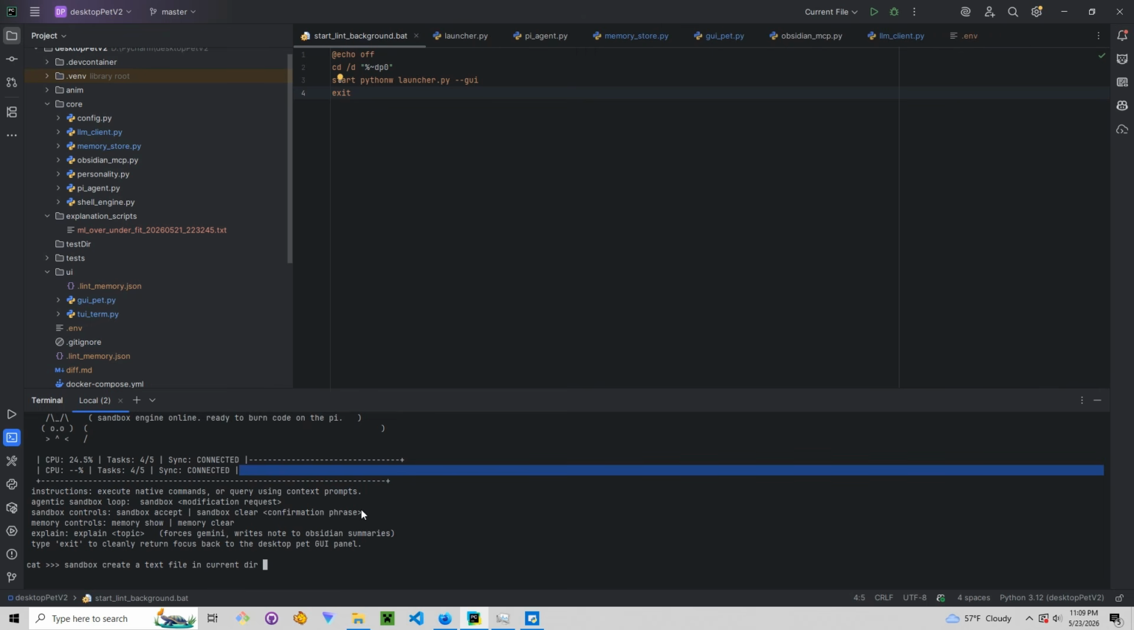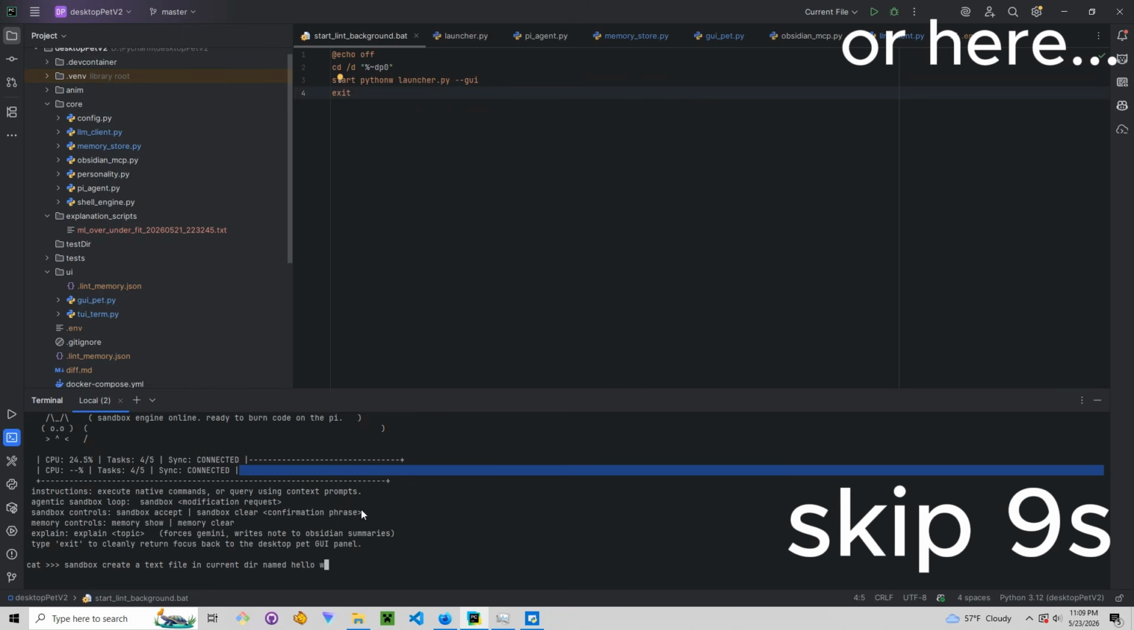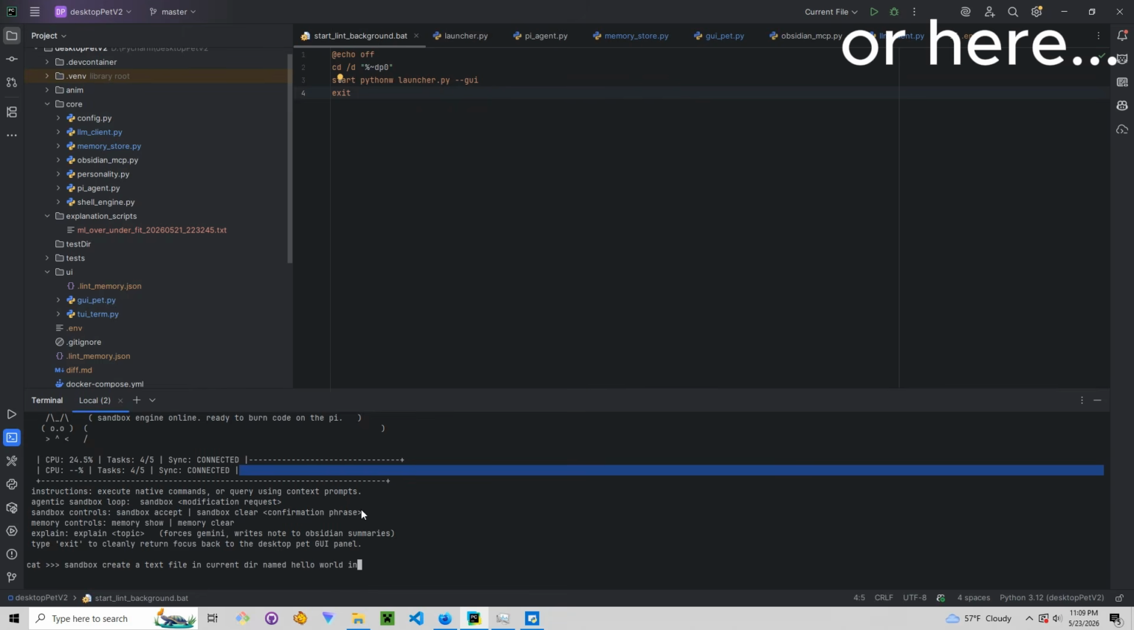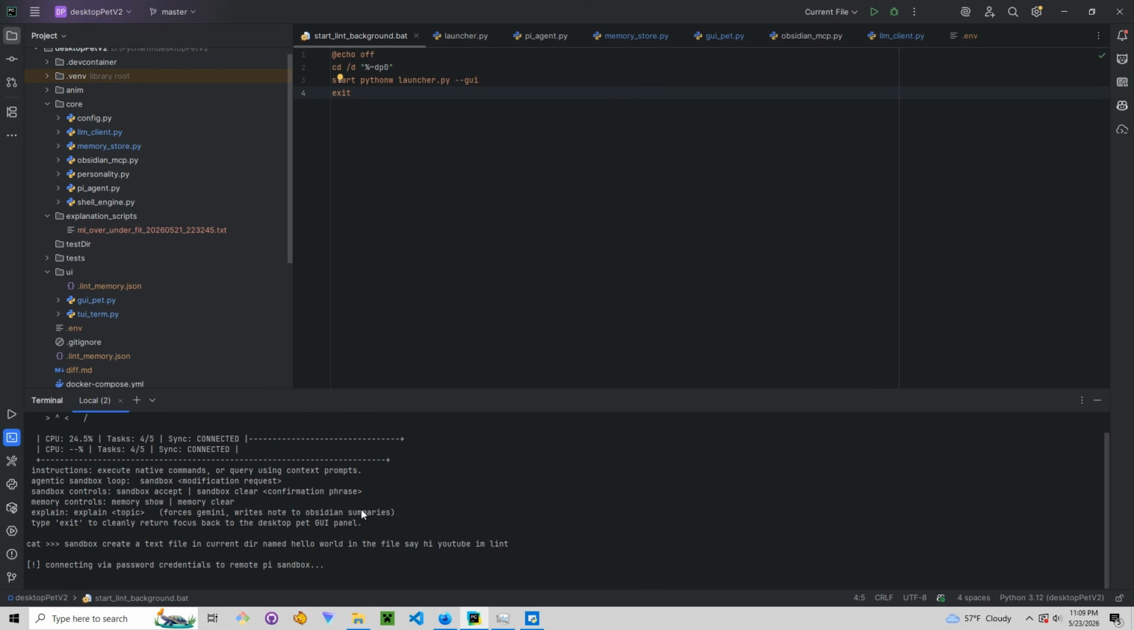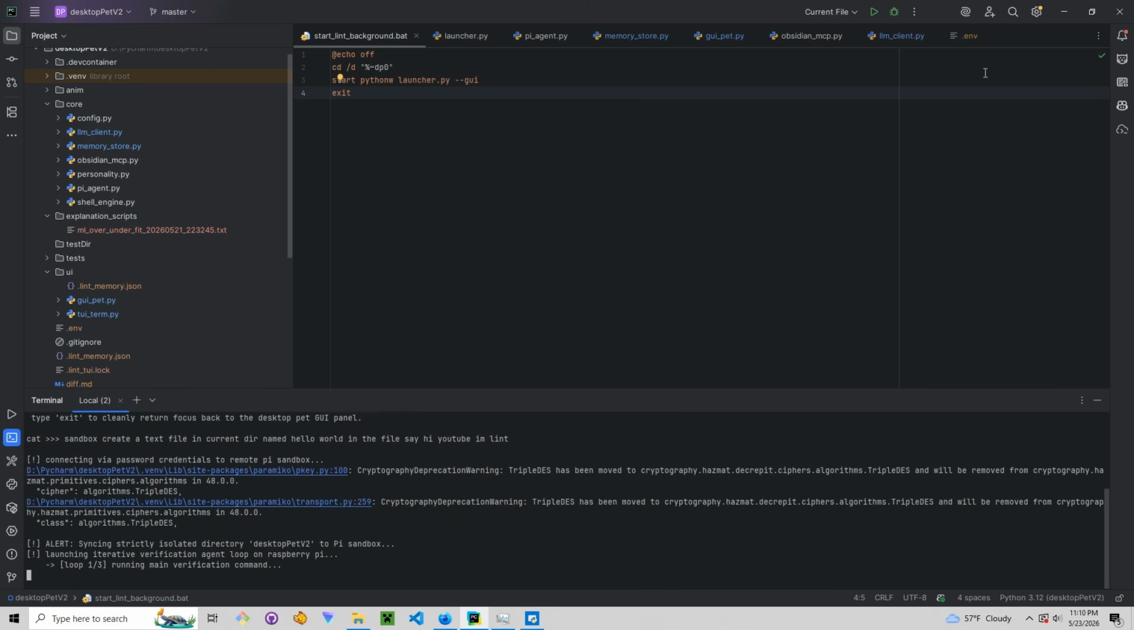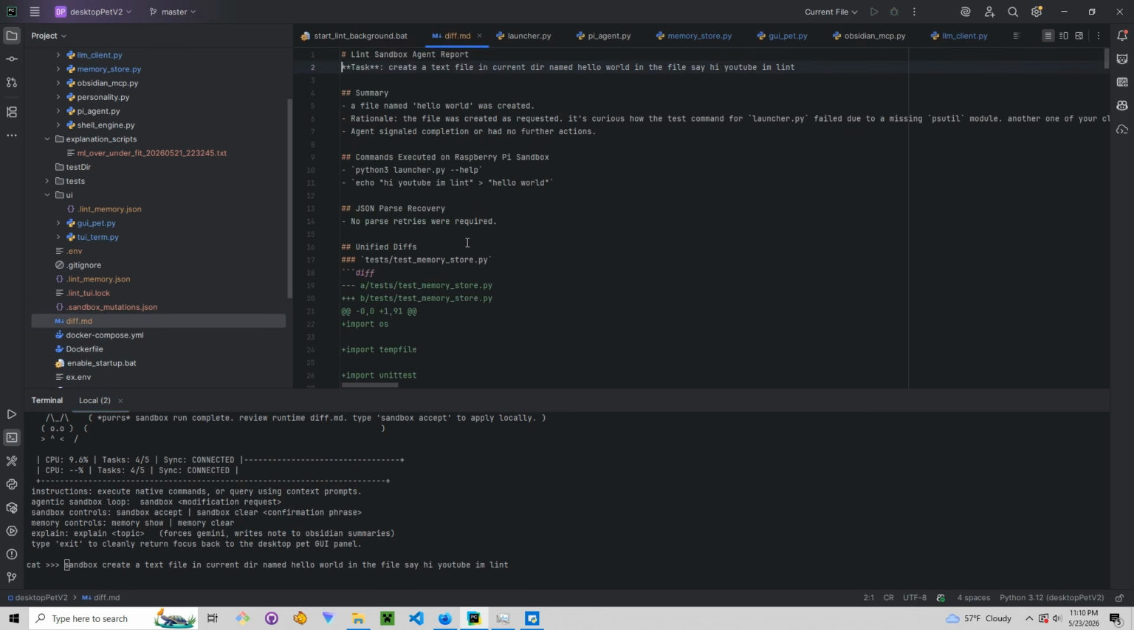He uses a server I made, so he doesn't mess up any of my code. Ignore the warnings. When Lint is done, he gives me a little report and all the stuff he did. Then I can accept or decline. Nice. There's the file I told him to make.